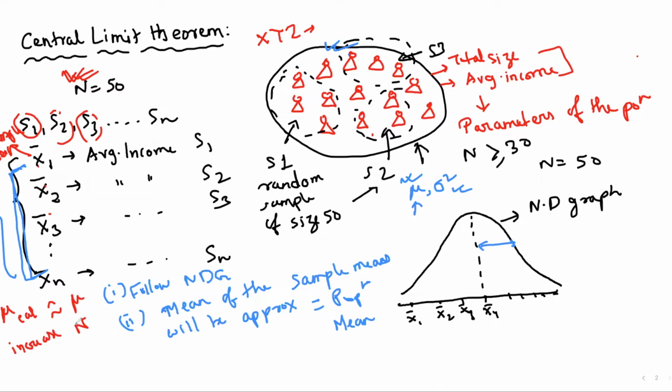If the n, the sample size, keeps on increasing, ultimately this particular average will be similar to this one. This is what the central limit theorem says.